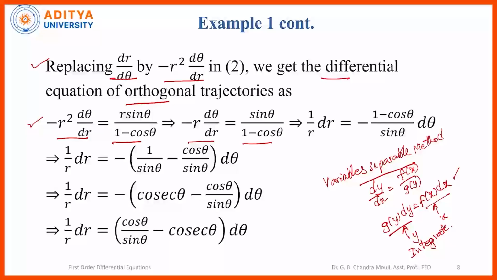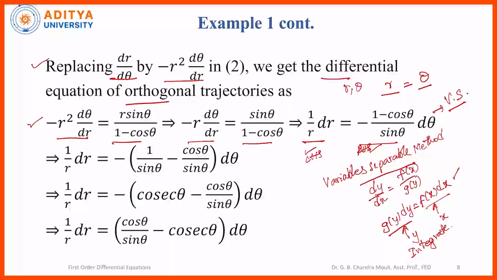So, here the variables in this equation are r and theta. We see whether we can write all r terms on the left hand side and all theta terms on the right hand side, so that it will be variable separable. So, this can be written as 1 by r dr is equal to minus 1 minus cos theta divided by sin theta d theta. So, all r terms are on the left hand side and all theta terms are on the right hand side. So, this equation is variables separable. So, we can solve this equation by using this fundamental method.